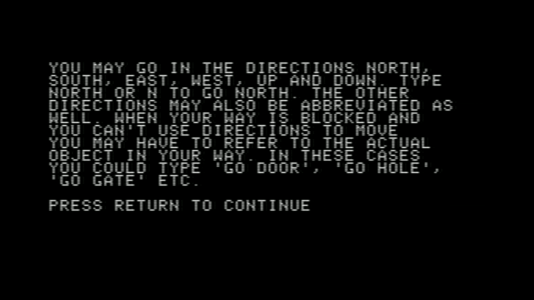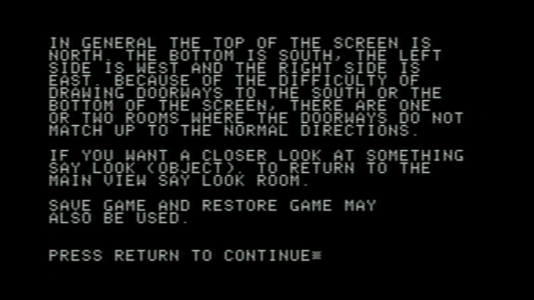Type north or N to go north. The other directions may also be abbreviated as well. When your way is blocked and you can't use directions to move, you may have to refer to the actual object in your way. In these cases, you could type go door, go hole, go gate, etc. In general, the top of the screen is north, the bottom of the screen is south, the left side is west, and the right side is east.